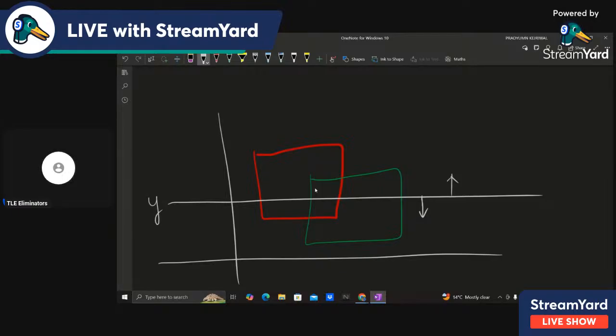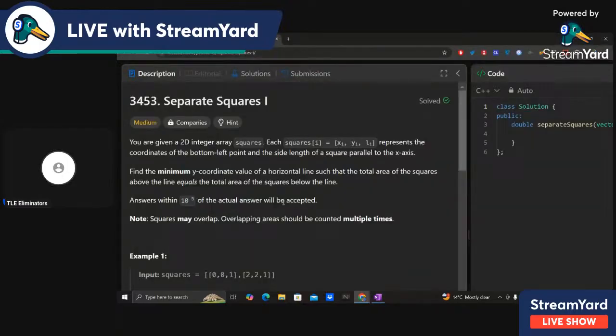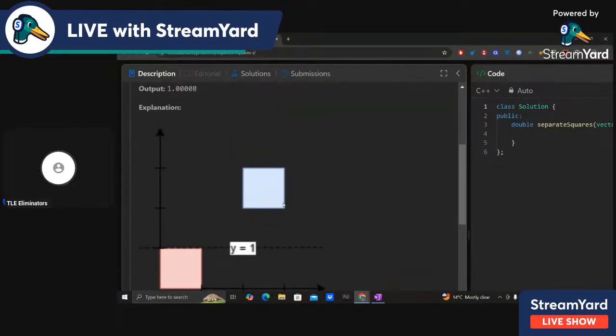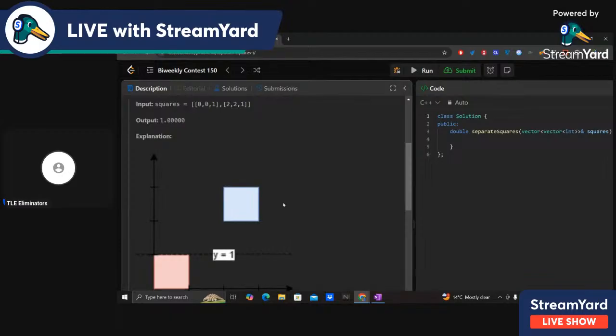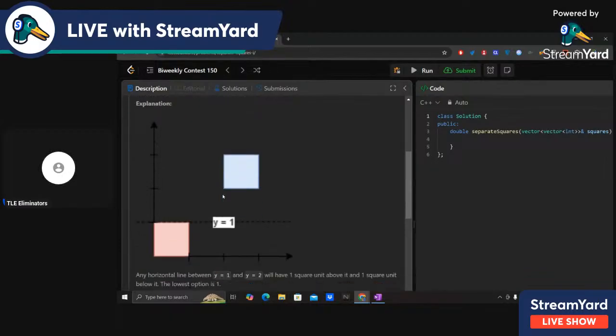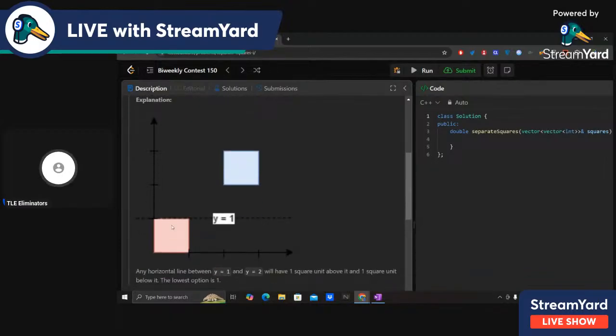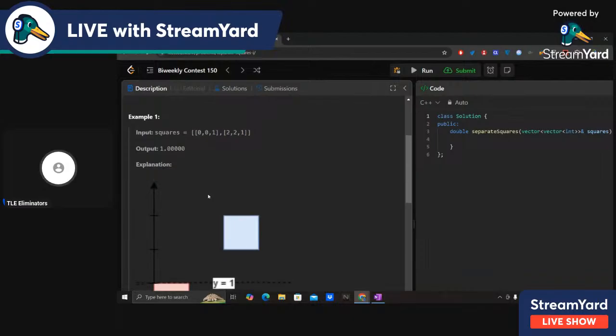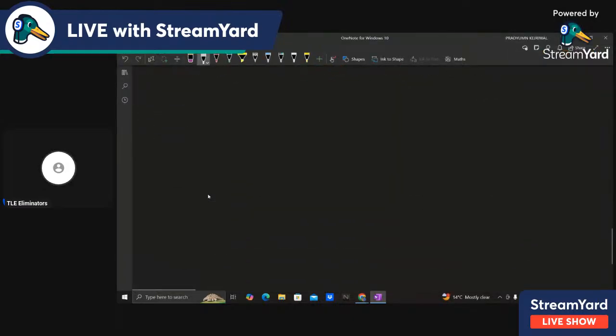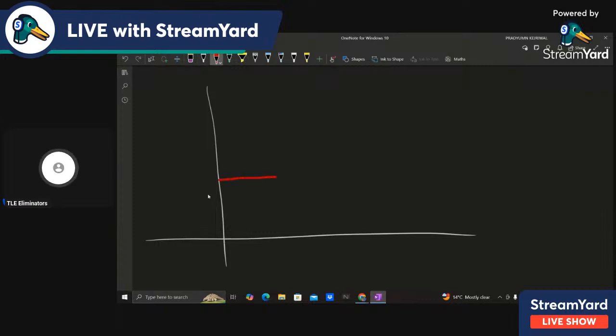Now, thinking about this, let's see the sample test cases. One of the inputs is like this. One square is at 0 comma 0 and another one is at 2 comma 2, and both have side length equal to 1. So I'll draw this. One is at 0 comma 0 with side length 1, and another one is at 2 comma 2 with side length 1, right?